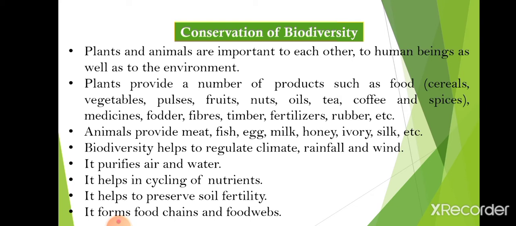Then it forms food chain and food web. You all know biodiversity means plants, animals and microorganisms. So these three are the integral parts, means they make the food chain and food web, and they ensure the availability of food for all life forms. All life forms get food because of plants, animals and microorganisms also. So that is why conservation of biodiversity is very, very important.